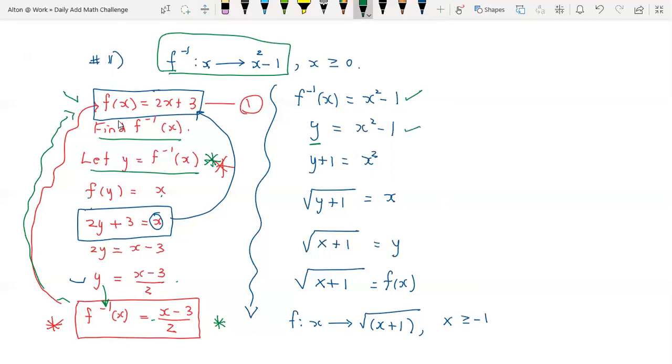And then we solve a couple of steps, working backwards, which took us to a place where we had x as the subject. In other words, we're solving for x. And that's what we're doing here. When we solve for x, we take the minus 1 across as plus 1. What we're supposed to say is you add 1 on both sides. Minus 1 plus 1, and of course, this will cancel out. So it will be y plus 1 equals x squared. And then to make x the subject, you take the square root of y plus 1. And that'll be x. Nice.